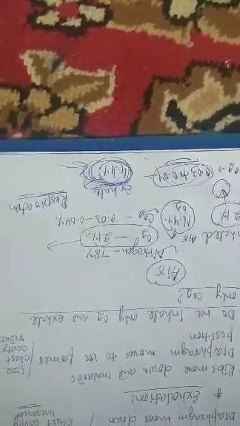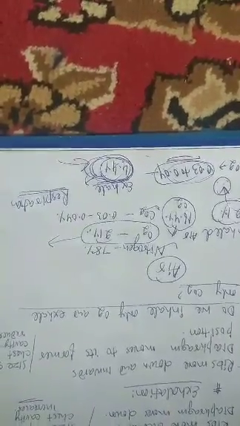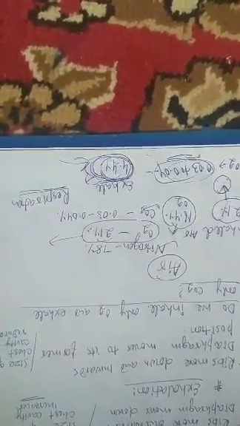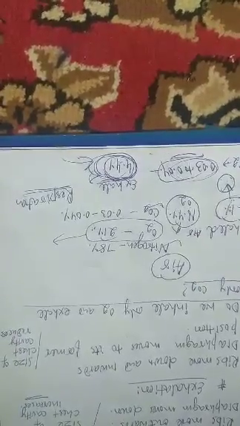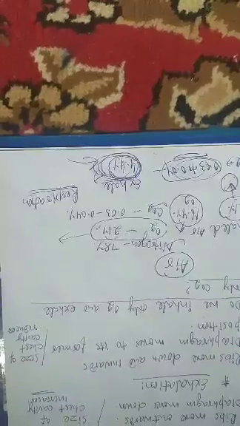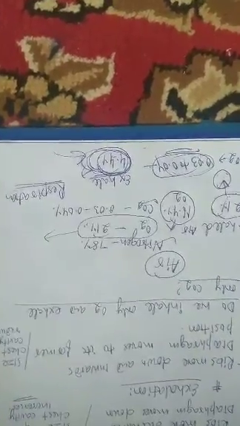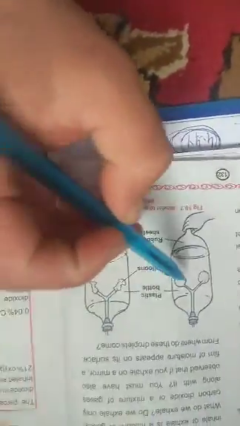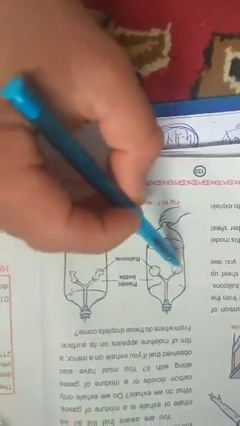I will show you one of the models of breathing. When we breathe air, what happens to our lungs? If you take out your book, you will see it on page number 132. It is shown here. Say, for example, these are two balloons.